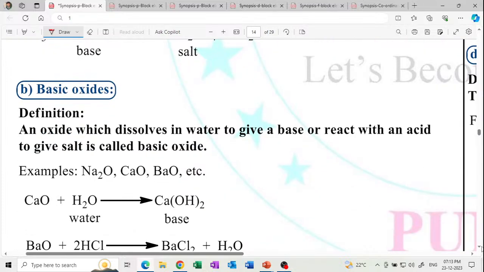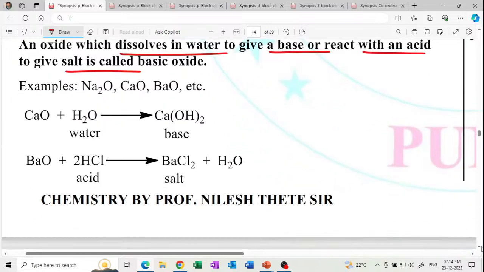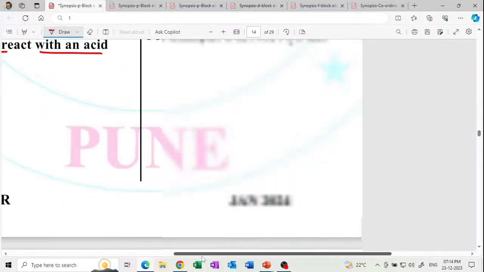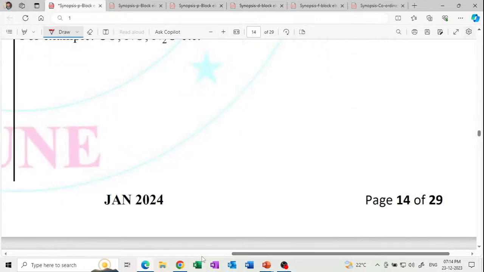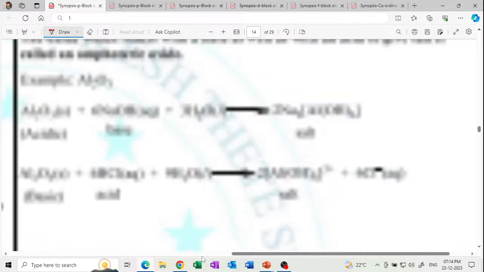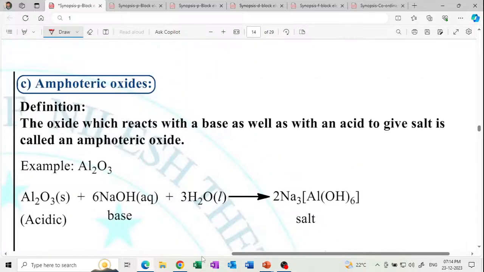Basic oxide. What are basic oxides? Definition: oxides that dissolve in water to give a base or react with acid to give a salt. These are the examples: calcium oxide, barium oxide. Amphoteric oxides react with the base as well as acid to give the salt.